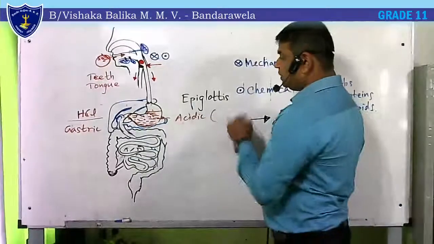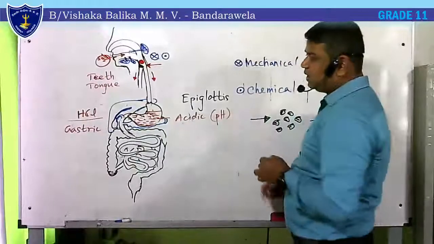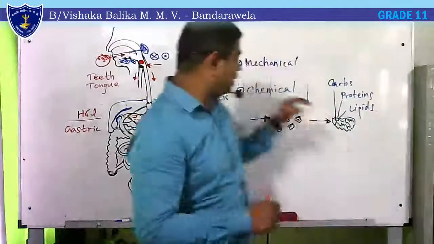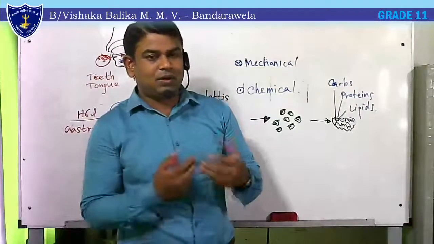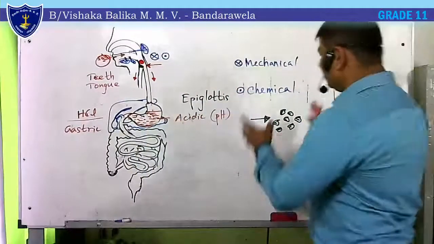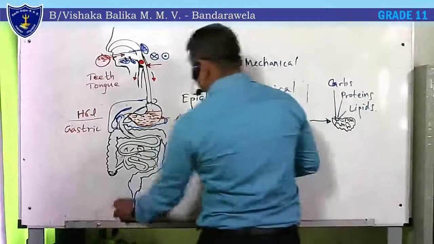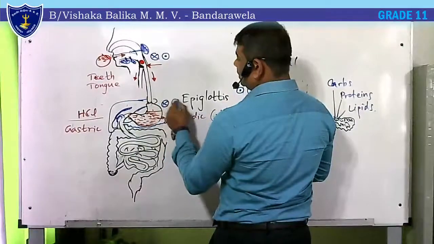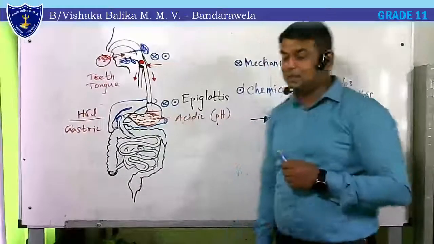That means its pH value is low. That low pH value is very important for chemical digestion, because enzymes act in acidic media more conveniently than in normal media. Therefore, it provides the optimum pH value needed for chemical digestion. So in this site we can see both mechanical and chemical digestion take place.